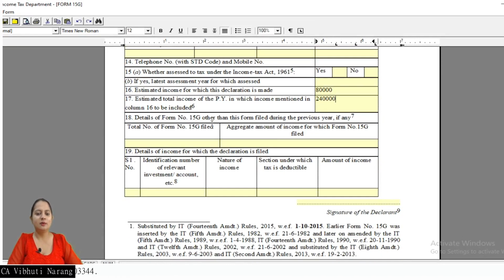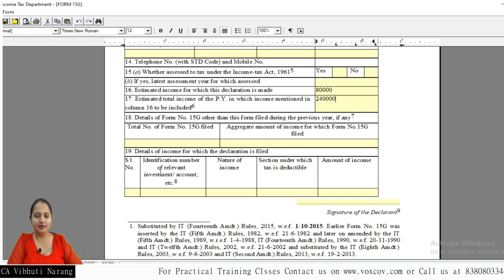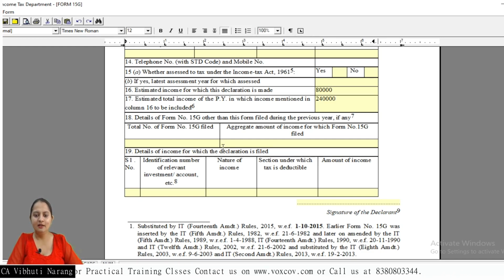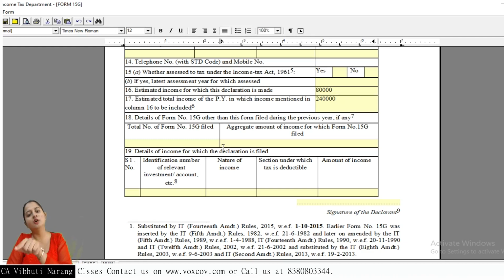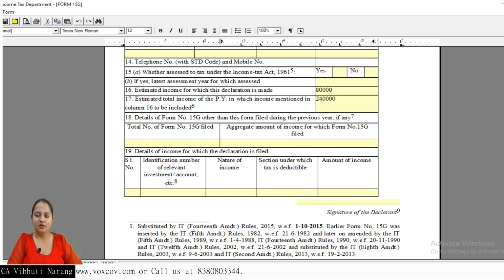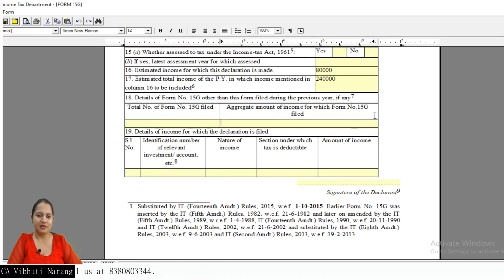Now, details of Form 15G other than this form filed during the financial year. If you have two banks, you have to submit in both the banks. If you have already declared to any other bank or institution, you have to tell the form number filed and the amount claimed for no deduction of the TDS. Then details of income for which this declaration is filed.